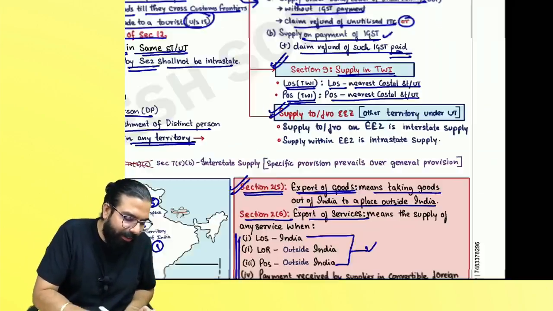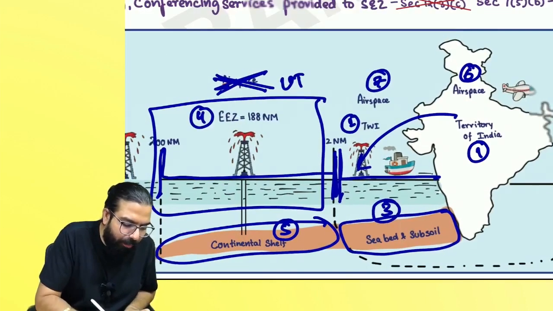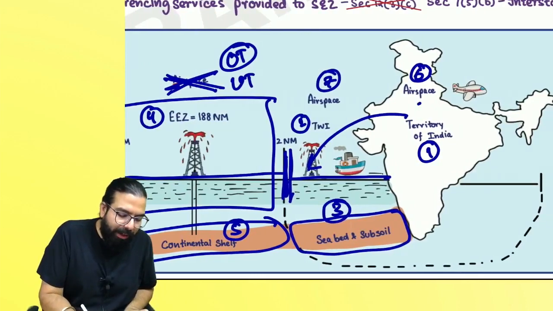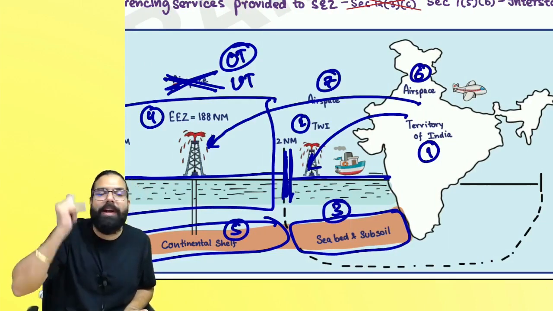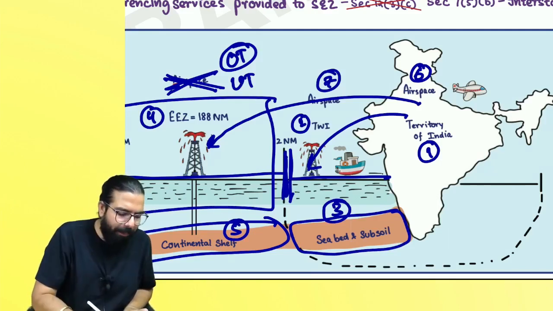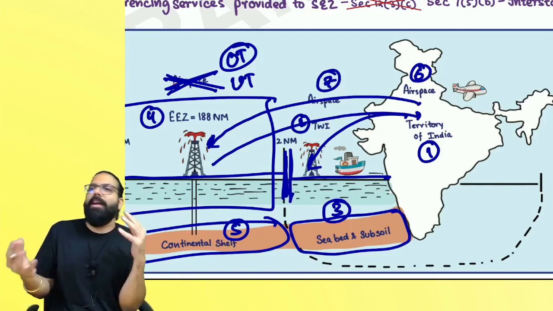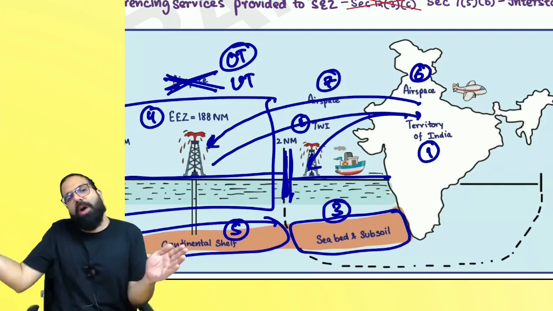The next one over here is EZ. Always remember, EZ is a separate union territory, the name of which is other territory. Whenever, supposing from Delhi, you supply to EZ, it means from one state you are supplying to a union territory, or if from this UT you supply to the state of Delhi, then always remember it will always be interstate supply, supplying to an EZ or supply from an EZ.